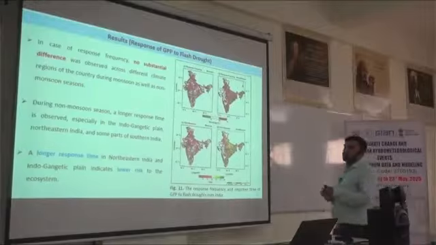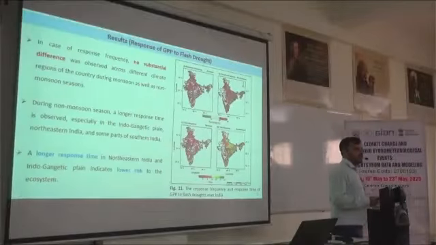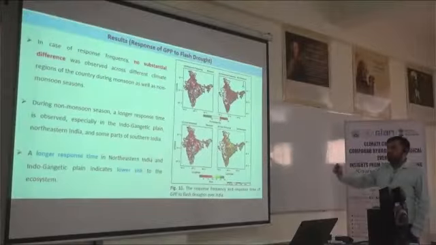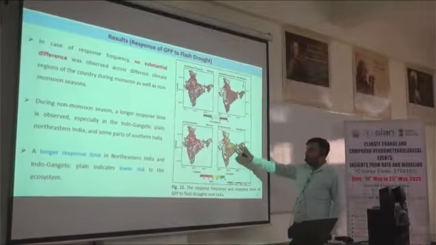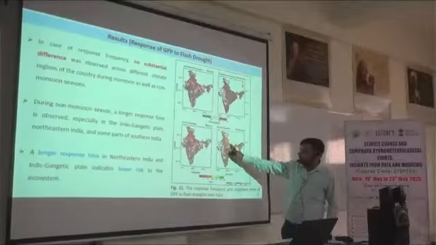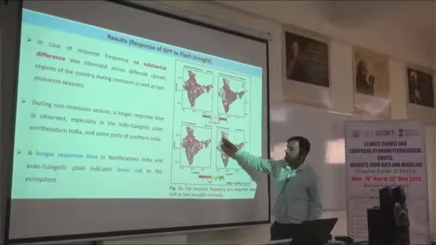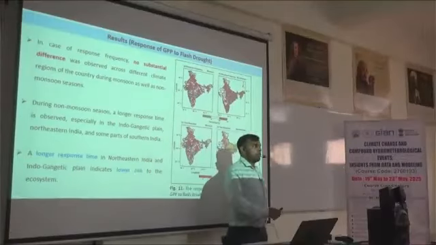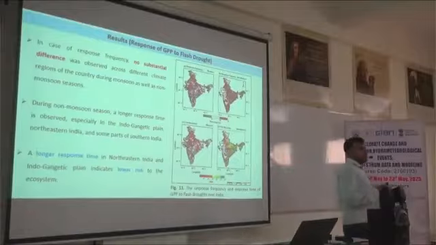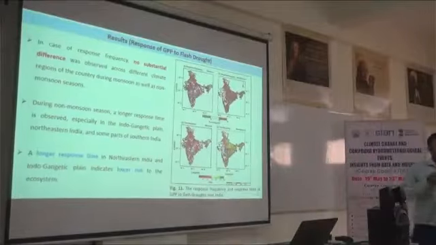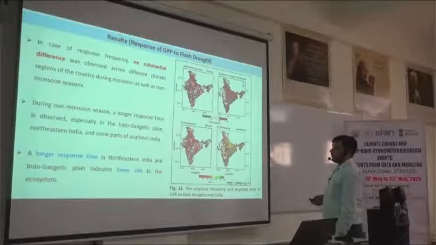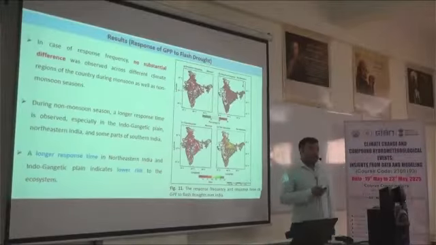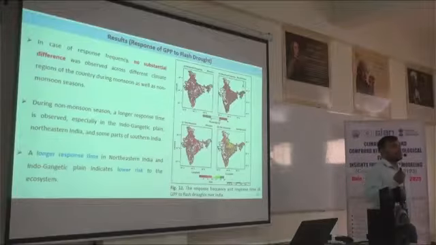But if the drought persists for more periods, we don't have any idea about that. So to get a clearer picture, here we know that longer response time is shown. It means this Indo-Gangetic plain has lower risk, because it is taking a longer response time to respond to flash drought events. So let's understand at what period of time our ecosystem starts getting affected.